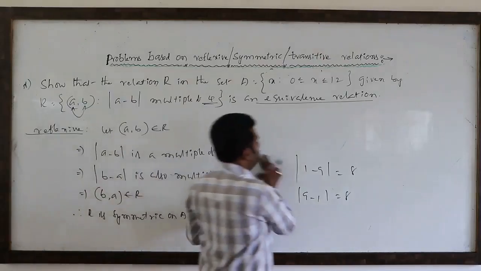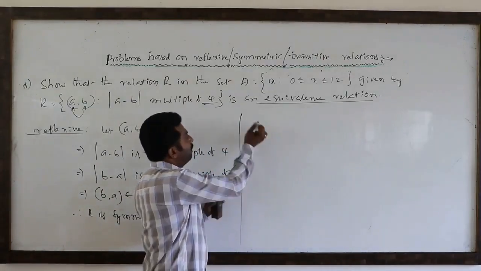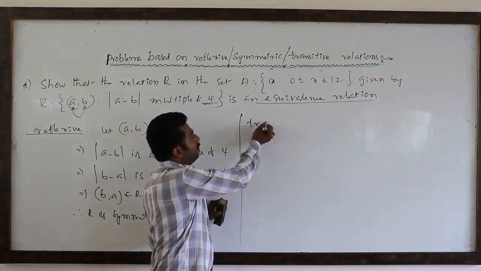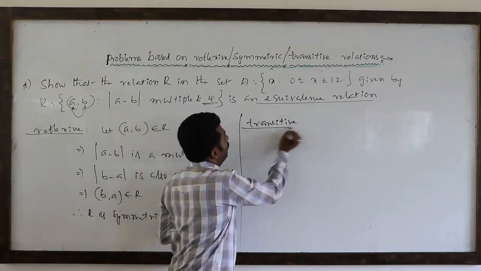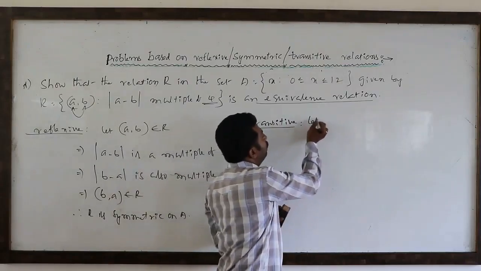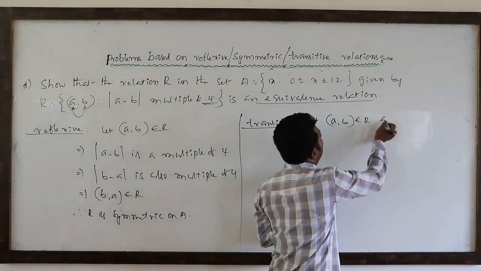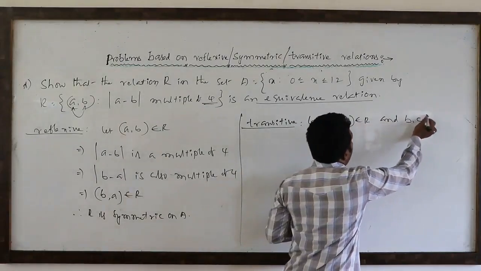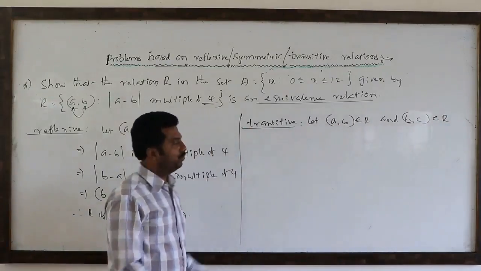Next, we have to verify whether it is transitive or not. In the case of transitive, (a, b) belongs to R and (b, c) belongs to R; two linked pairs we are assuming.